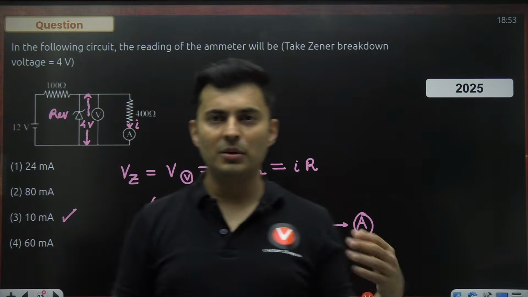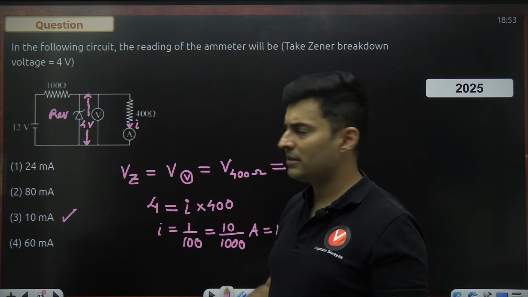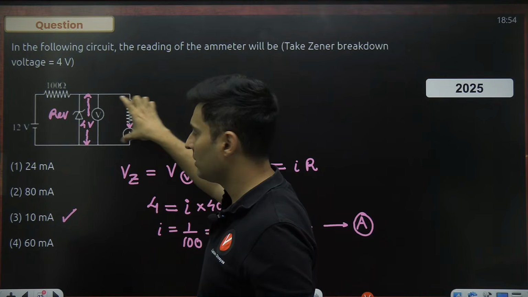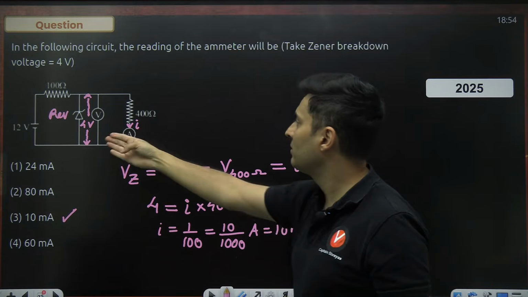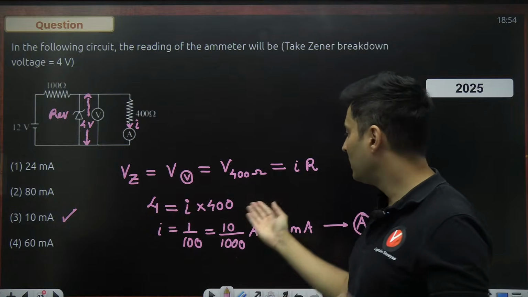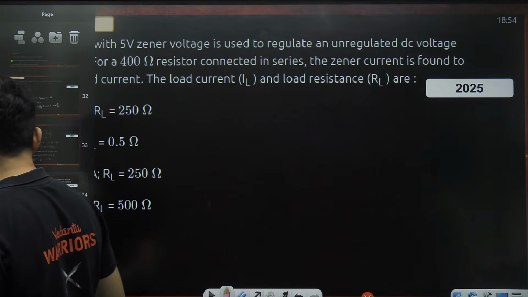Very nice question. Lot of people, they don't understand how exactly to proceed in this. The concept is whatever voltage is there will be in parallel, so it will be the same. So you measure this voltage, which is 4 volts, which is the breakdown voltage, and voltage is current into resistance. Simple. That will give the answer. Okay, these kind of questions, very straightforward. Moving on to the next question, guys.